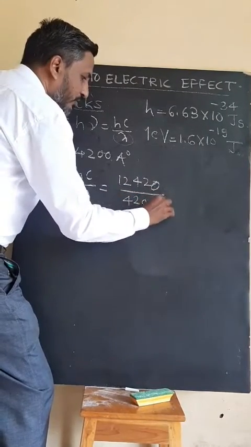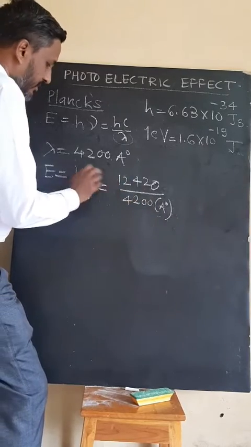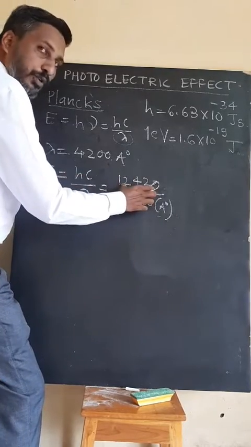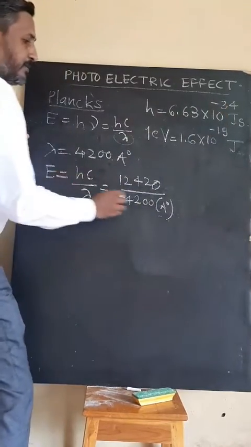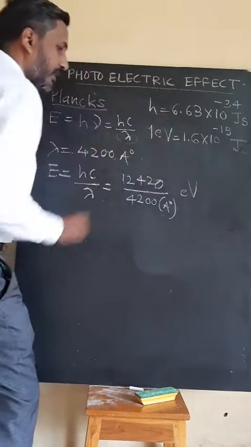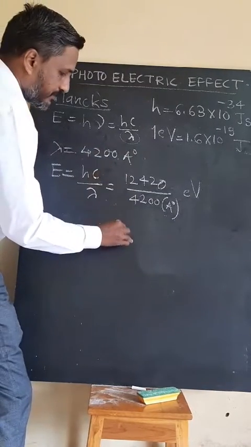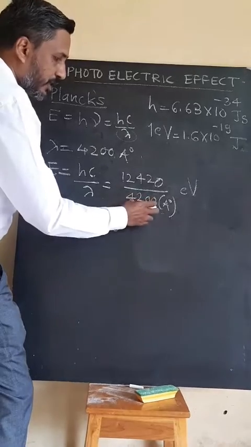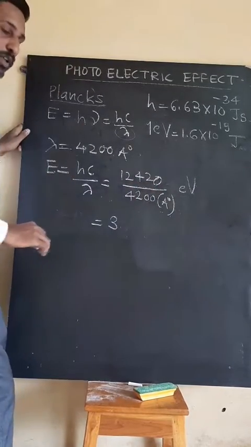This wavelength is always in angstrom. The numerator 12420 is the product of h and c, and the result is expressed in electron volt. So 4000 threes are 12000, approximately 3 point something electron volt.